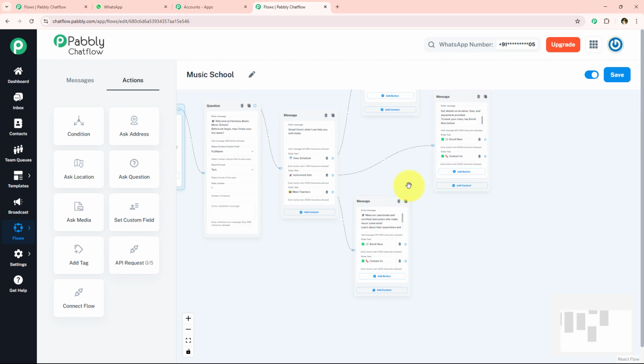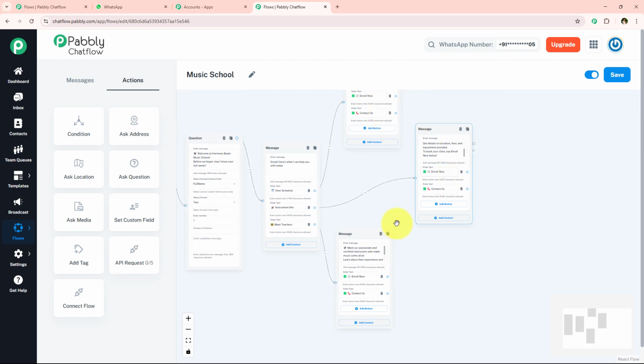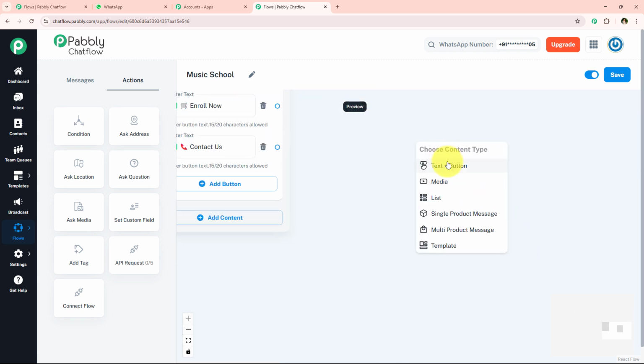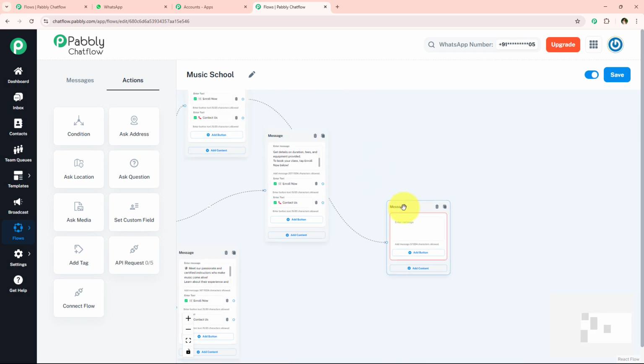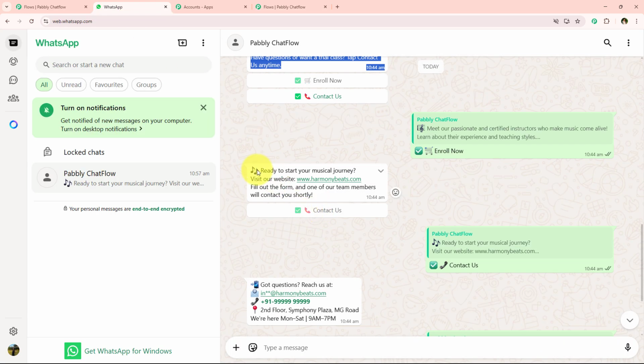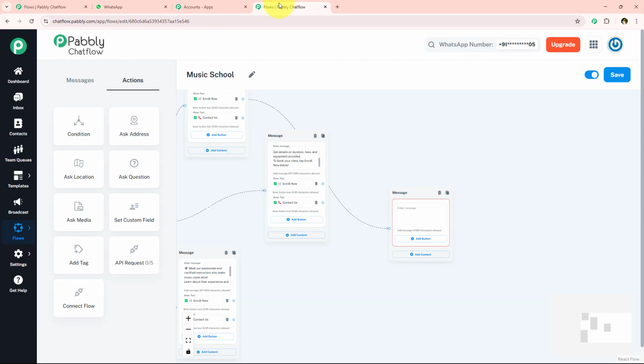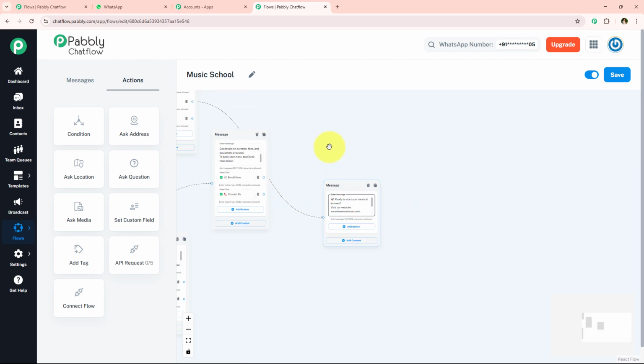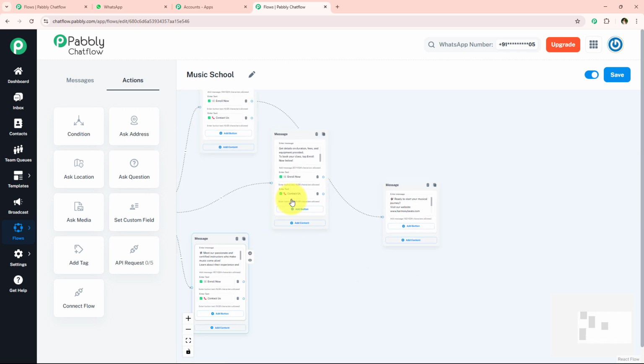Now what I want is, I'm just going to set up messages for all of these new buttons which we have added. For enroll now, I'm simply going to drag and drop the connection and select the content type as text plus button. And now I'm simply going to enter the message for enroll now, something like this, all right? So I'm simply going to enter the message right over here. And now, instead of setting the messages for all the enroll now buttons separately, I'm simply going to connect this single enroll now message with all the buttons. So you can also connect a single message with multiple buttons like this. As you can see, I've successfully connected it.